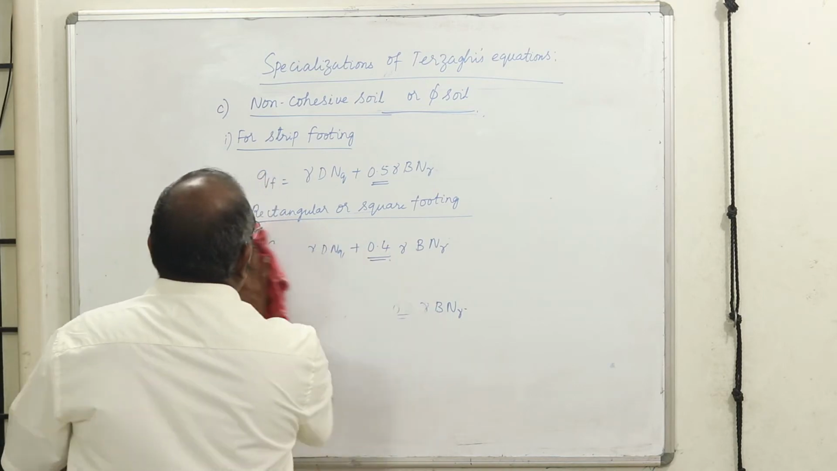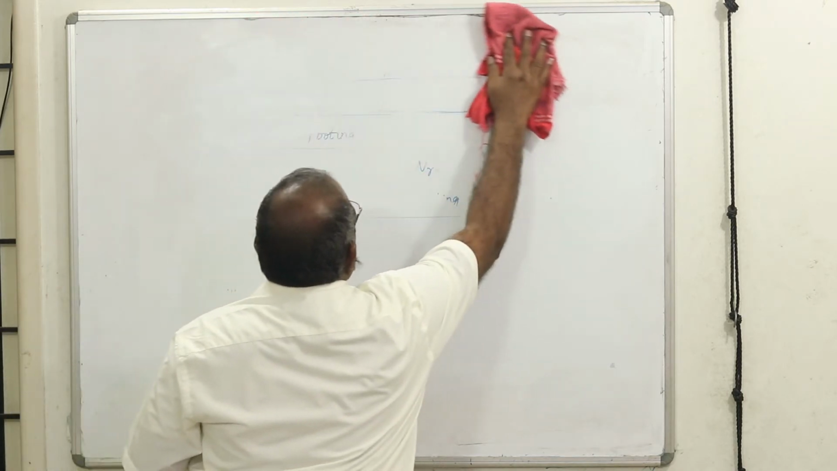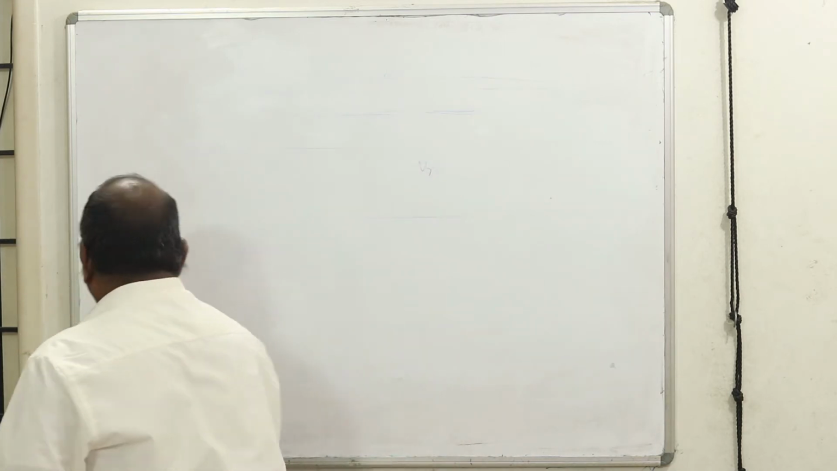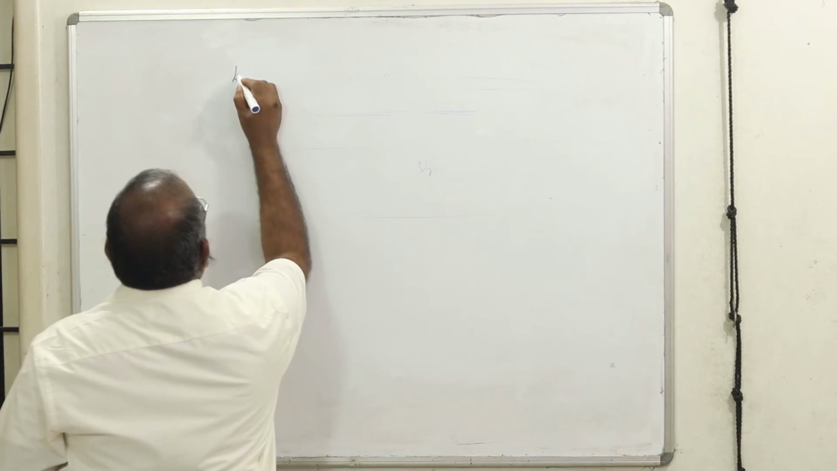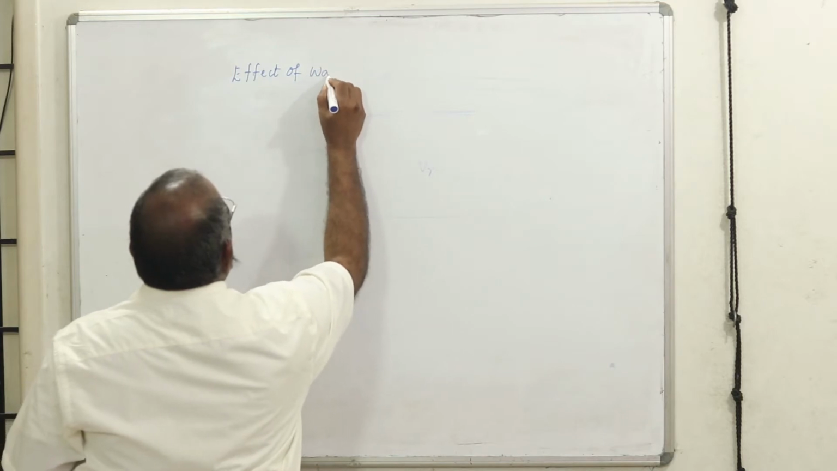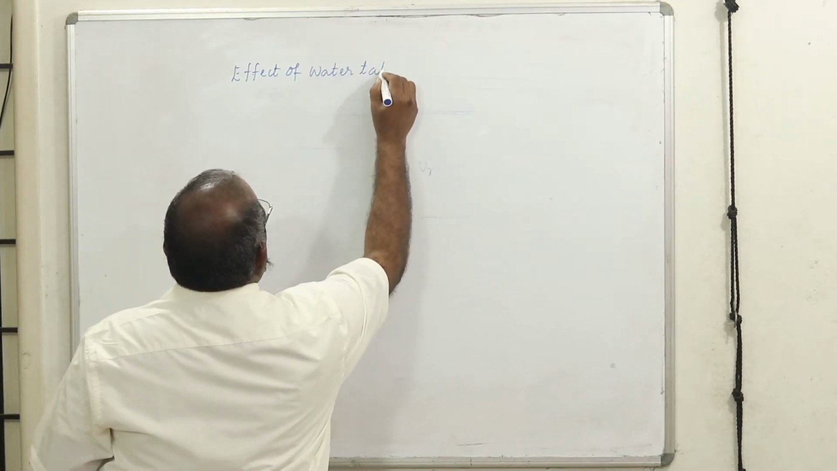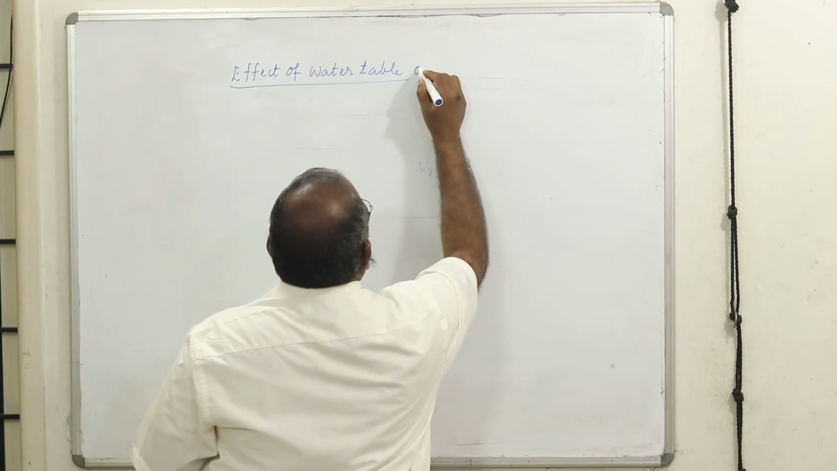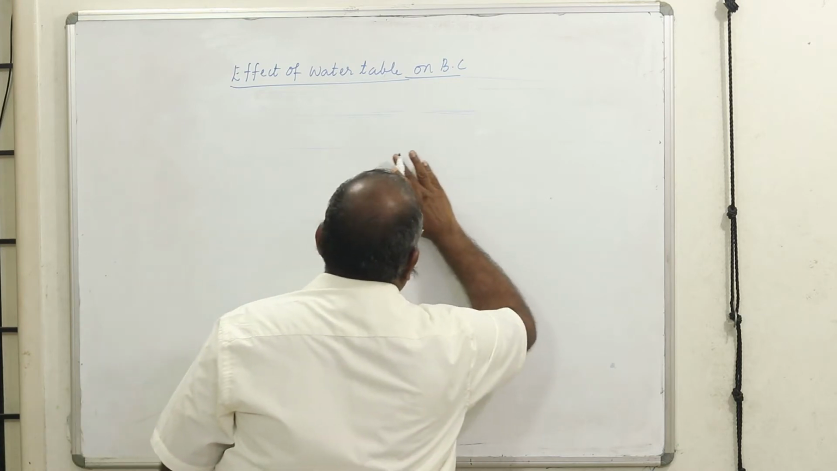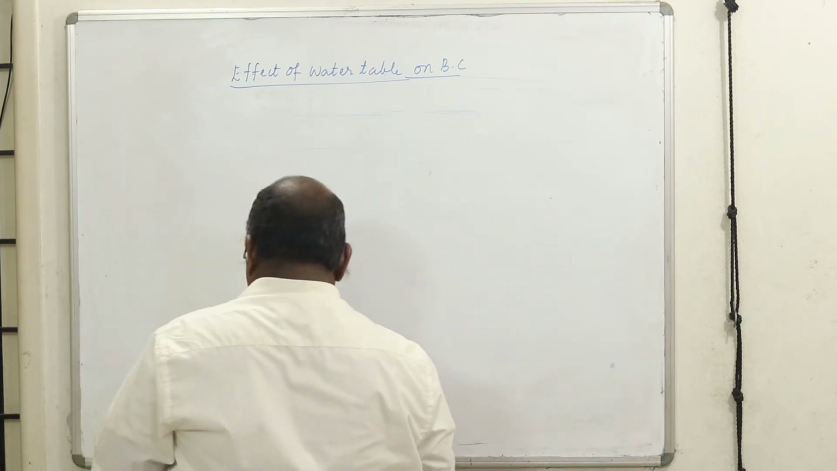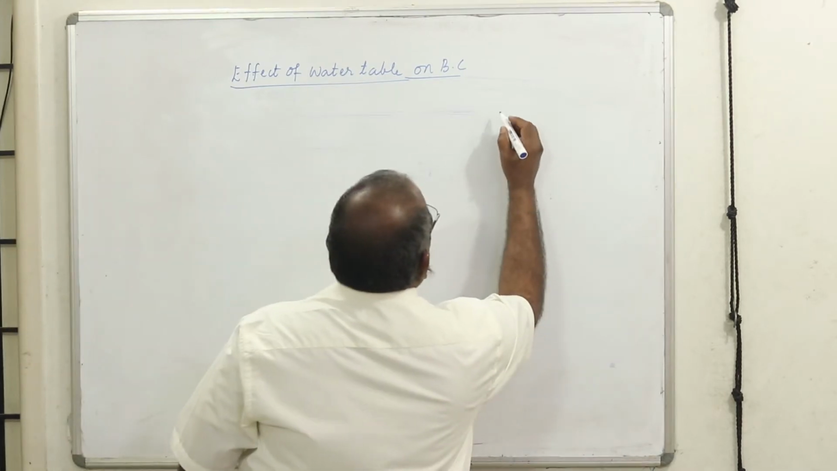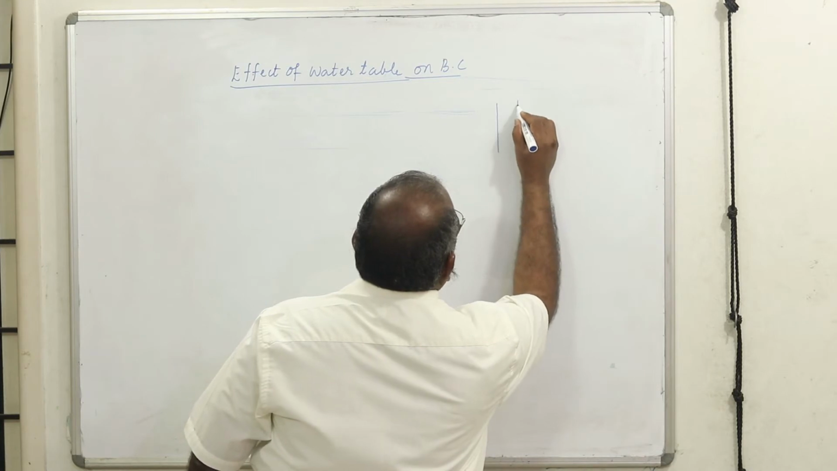Now one more important thing, students, is that normally it is likely to rain. When it rains, what happens? What is the effect of water table? If the water table rises, what is the effect of water table on bearing capacity? In fact, I should have discussed what are the factors affecting bearing capacity. I think after this I'll tell you. Once you understand the factors affecting bearing capacity, especially the water table, let us see two cases.